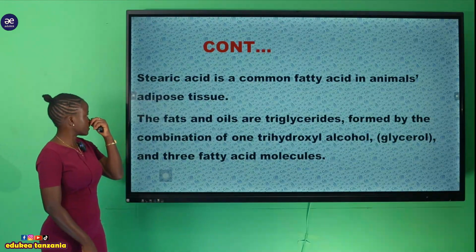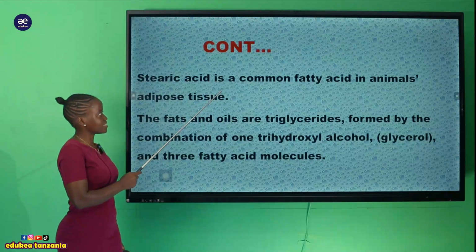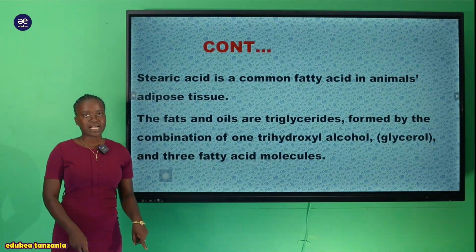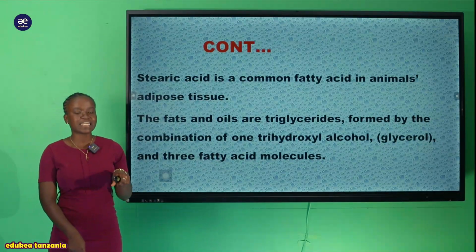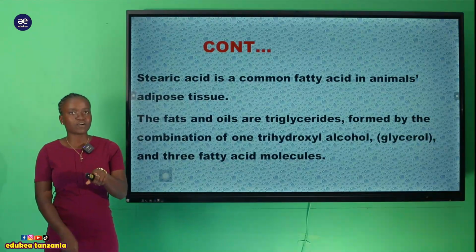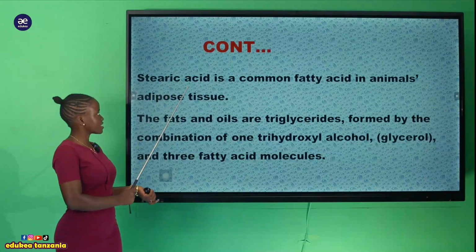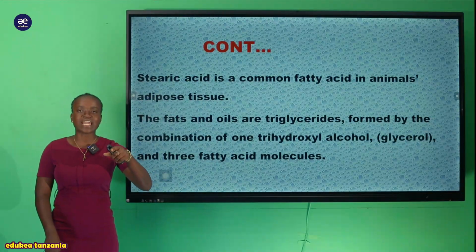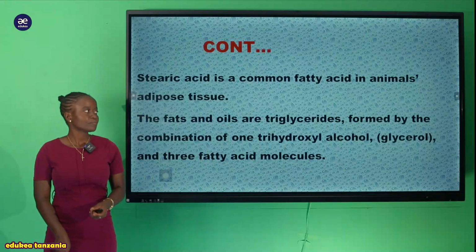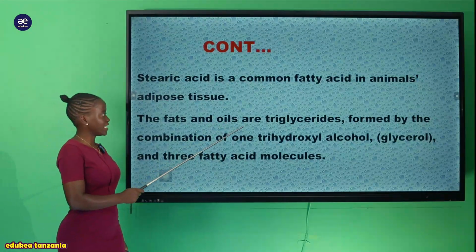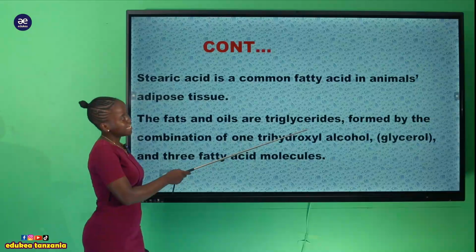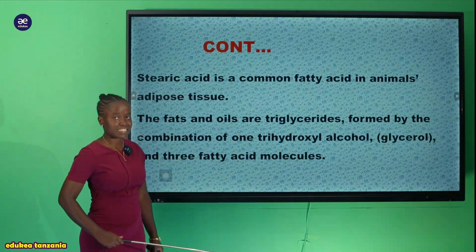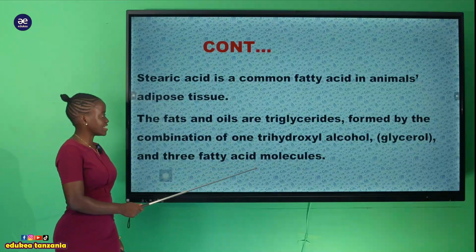And now we can see another thing, that stearic acid is a common fatty acid in animal adipose tissue. So naturally this fat is found in the adipose tissue of a living organism. An example of it, you can see we have this stearic acid. It is a fat, so now we classify it as a simple lipid. But also the fats and the oils are triglycerides, formed by the combination of a trihydroxyl alcohol, that is glycerol, and 3 fatty acid molecules.